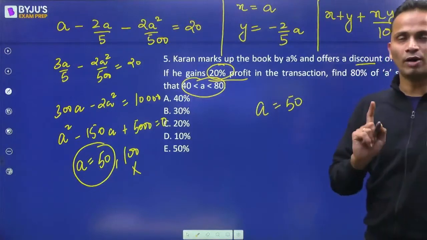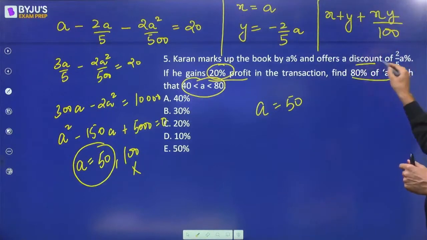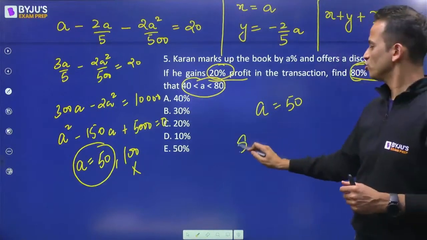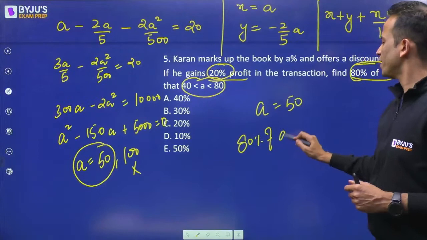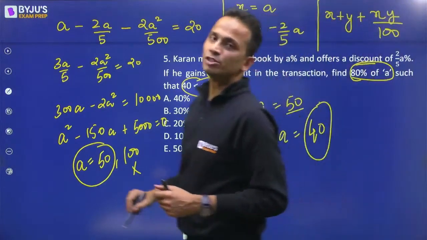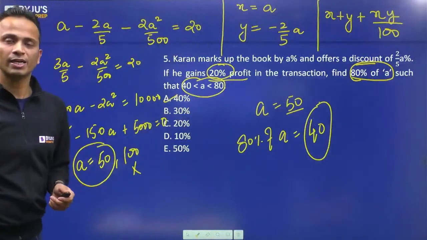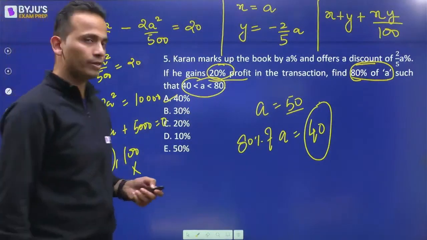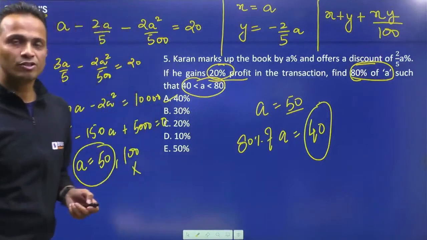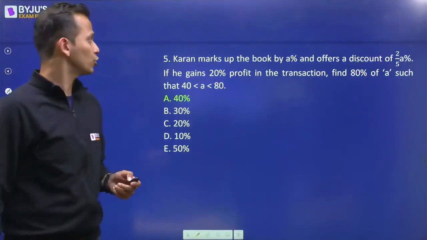Okay. Now I've got the value of a, but I've not got the answer. The question is find 80% of a. So 80% of a is equal to 40. A is 50, 80% of a is 40. So 40, option A will be the correct answer of this question. Okay. Correctly given by 3 of you. Nice, good, keep it up. Let's have a look at the next question.